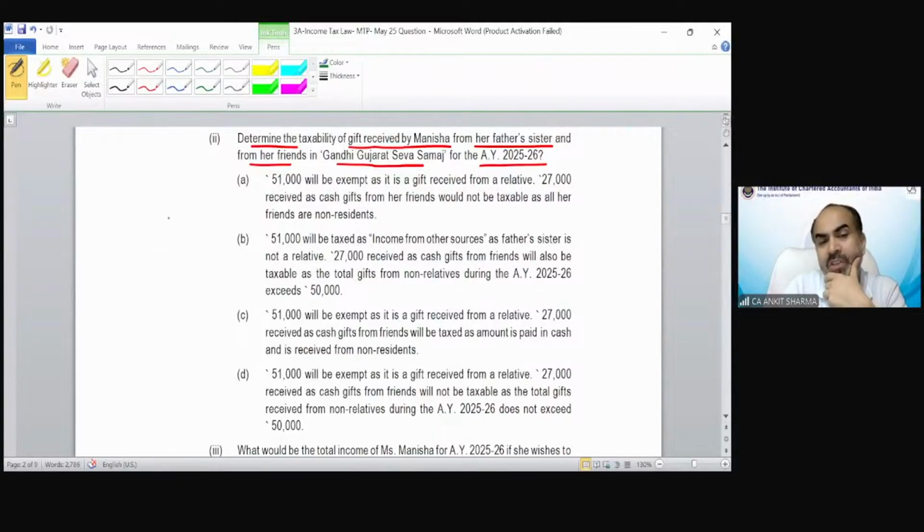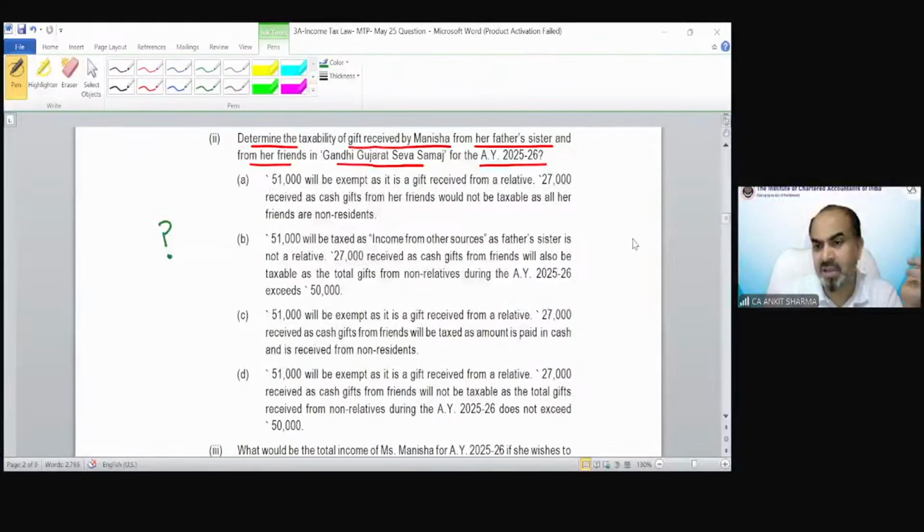According to you, which is the correct option of this question number 2? Ishan Jain is saying A. No. Ishan Bist is saying D. Tushi Gupta is saying D. Nidhi is saying C. Why, Nidhi?